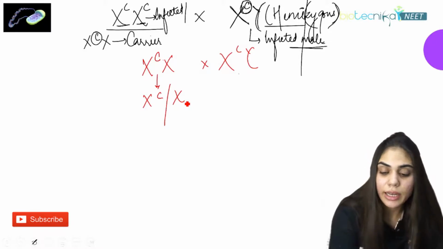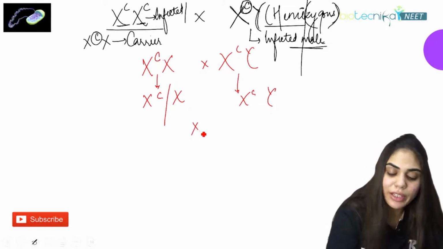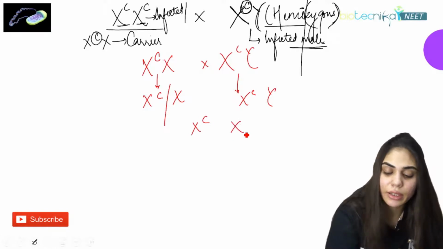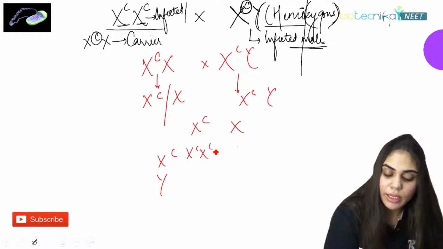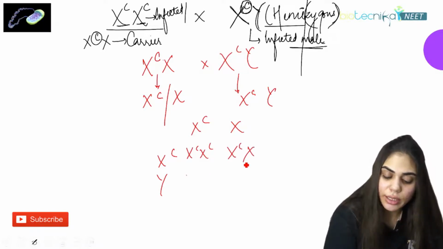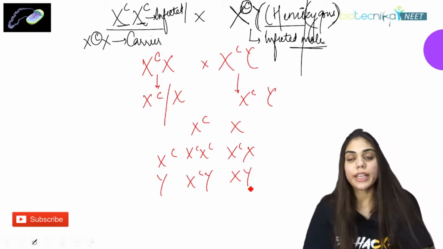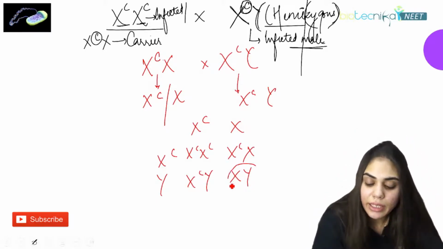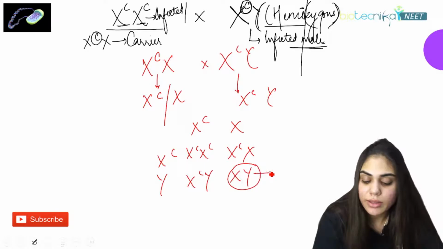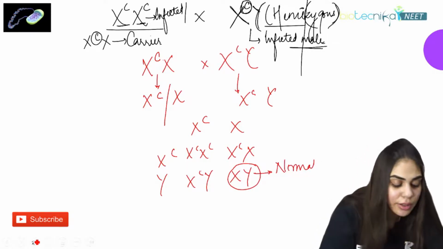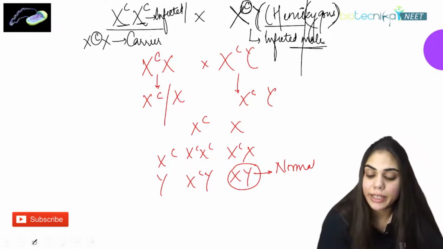X^C and X from the female, and X^C and Y from the male. When we draw the Punnett square, we get X^C X^C, X^C X, X^C Y, and XY. The male formed, XY, is a normal and healthy male because he is not carrying any colorblind gene.